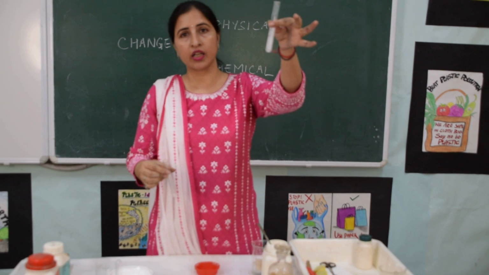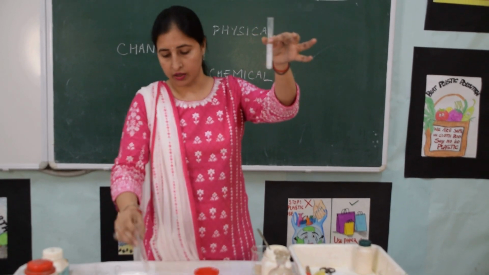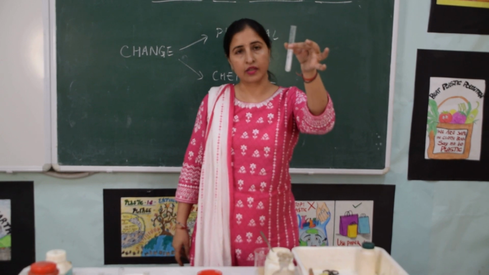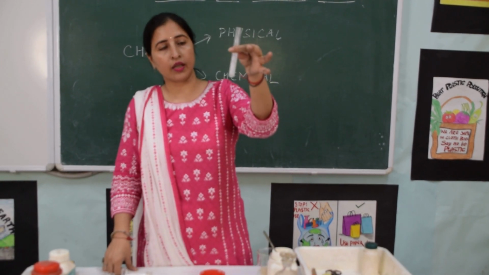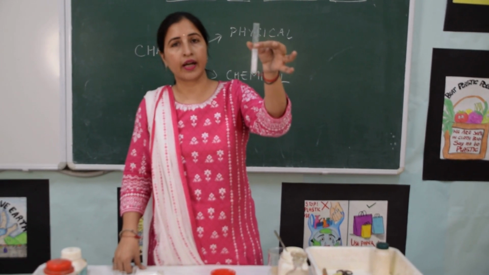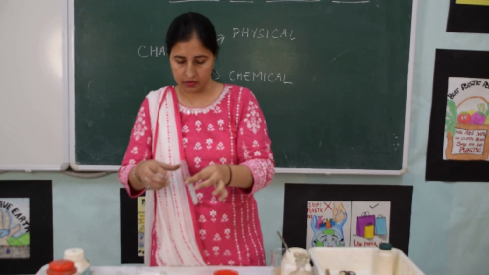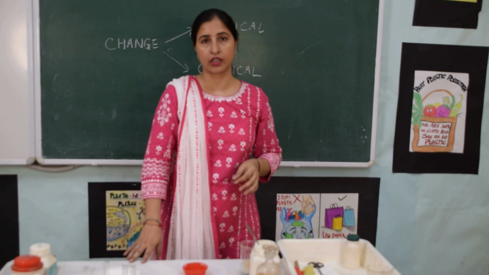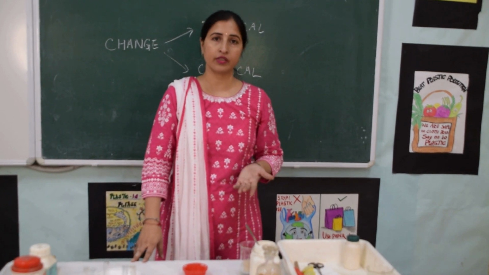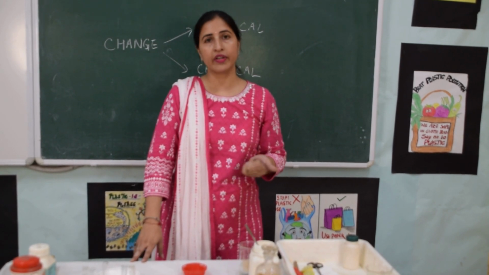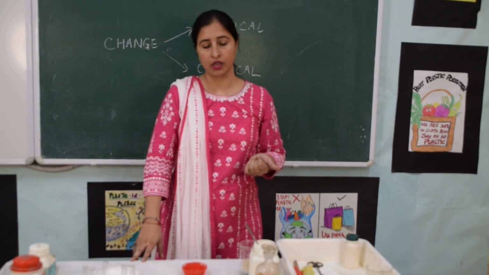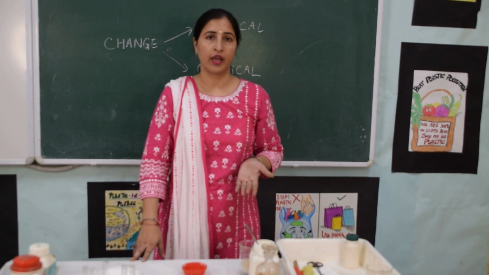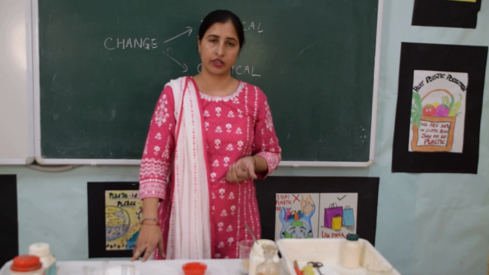See, a thick white layer is obtained here. This is a white precipitate of barium sulfate. So here also you can easily see that a different substance is formed. Initial substances in this case are barium chloride and sodium sulfate, but the new substance formed is barium sulfate. So what we can conclude from all these experiments, that this is a change in which a new substance is formed, and such changes are called chemical changes.